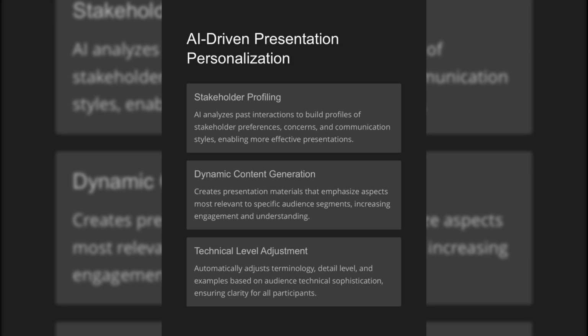AI analyzes past interactions to build profiles of stakeholder preferences, concerns, and communication styles, enabling more effective presentations. It creates presentation materials that emphasize aspects most relevant to specific audience segments, increasing engagement and understanding. Automatically adjusts terminology, detail level, and examples based on audience technical sophistication, ensuring clarity for all participants.